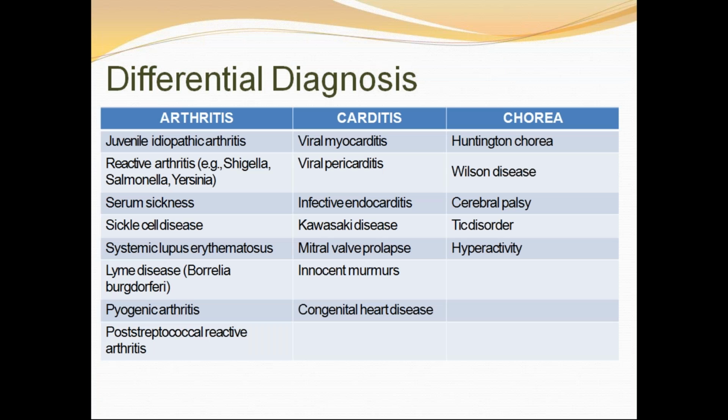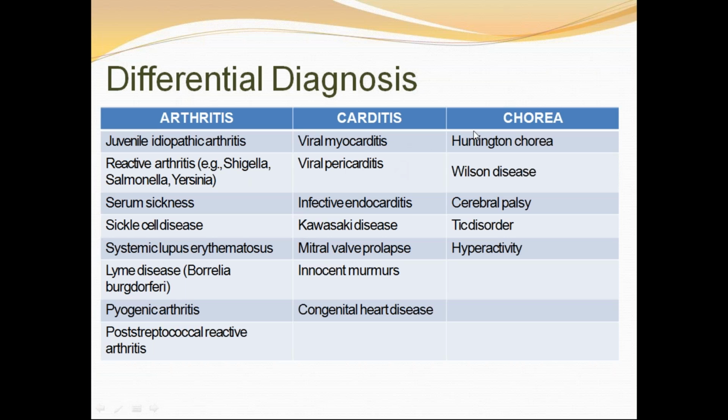So coming to your differential diagnosis part, you should know the differential diagnosis for each and every component. Some of the differential diagnosis entities, I'll just read out the names. For arthritis: juvenile idiopathic arthritis, reactive arthritis, serum sickness, sickle cell disease, systemic lupus erythematosus, Lyme disease, pyogenic arthritis, and post-streptococcal reactive arthritis, because arthritis can be seen in all these conditions.